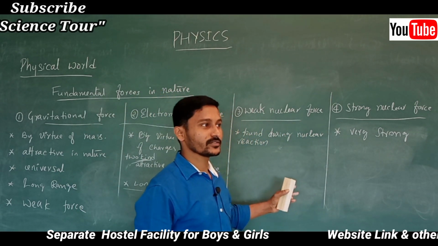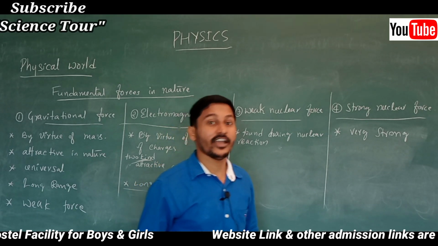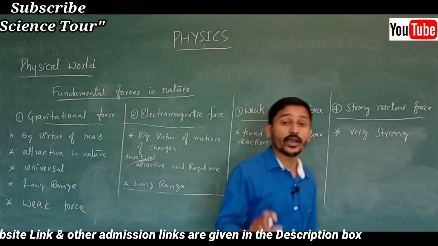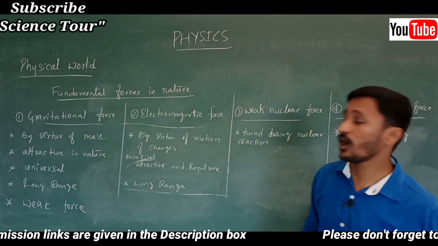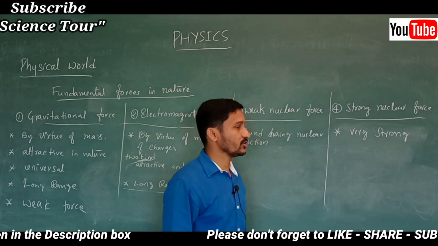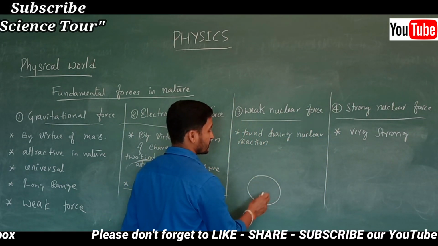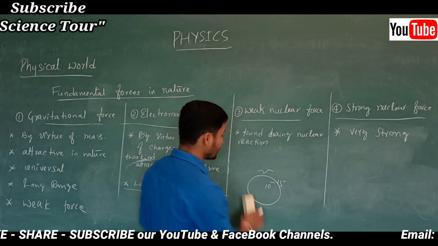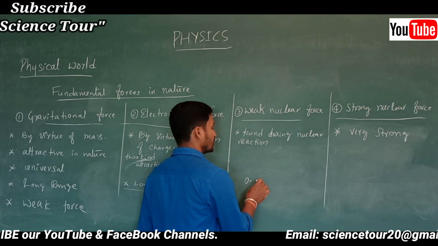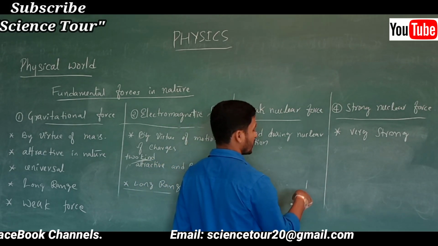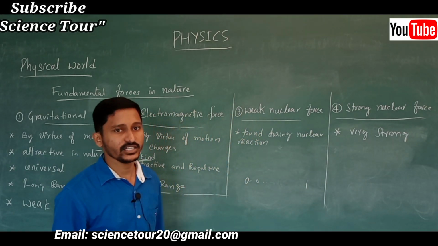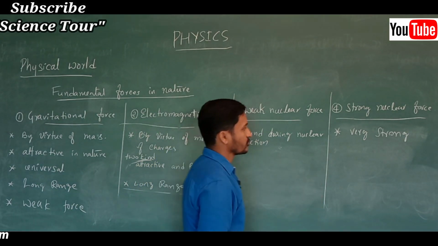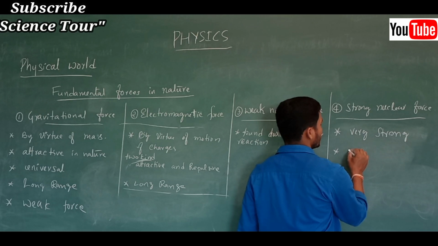But what about the nuclear force? Nuclear force is not like that. With respect to strength we are talking about. Nuclear force is a very strong force, but it has a very small range. In our previous videos we have talked about the size of the nucleus, 10 to the power minus 14 or minus 15. Minus 15 means how much? 0.00014 or 13 zeros after that? No. 10 to the power minus 14 or minus 15 means, in that order you will get. Always very small. So the range is very small.